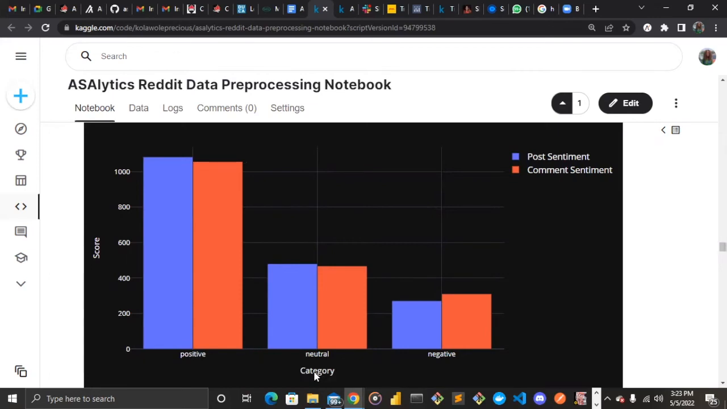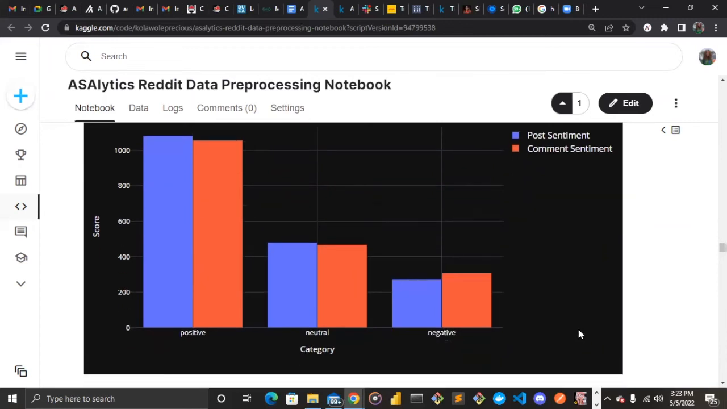The x-axis is showing the category and the y-axis is showing the score. So for post sentiment, we have 1082, and for the comment sentiment it is 1056. In general, we can see that most texts are positive and the rest are negative.